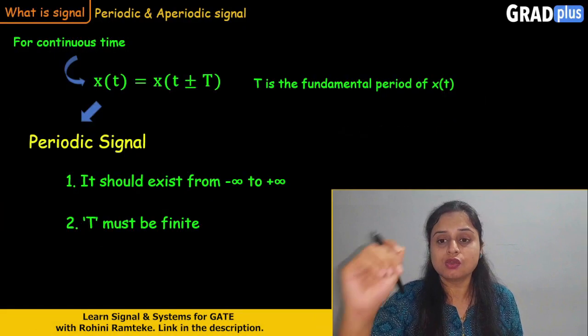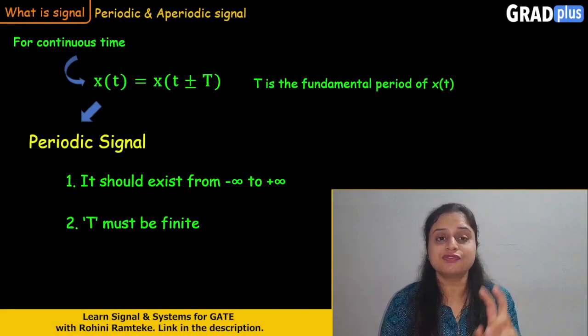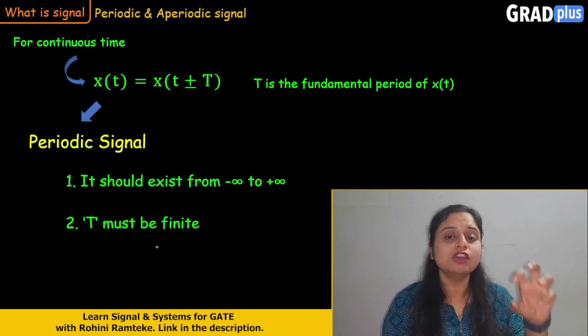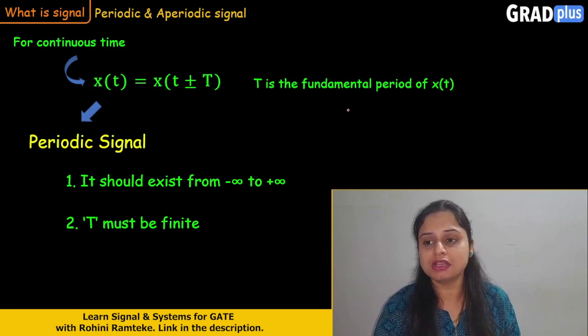Here you can see this periodic signal should satisfy two conditions. What is that? It should exist from minus infinity to plus infinity, and the value of this time period, that is T, must be finite. So here let us say one example. Suppose we will consider one signal here, fine.